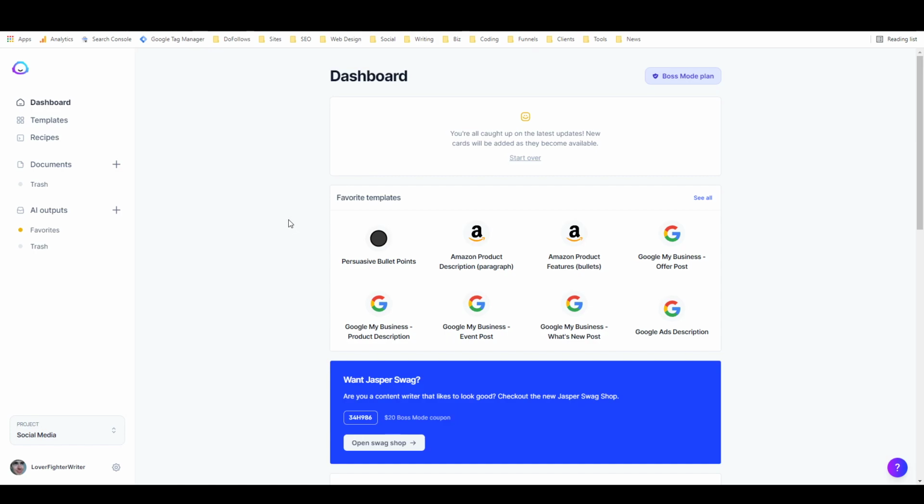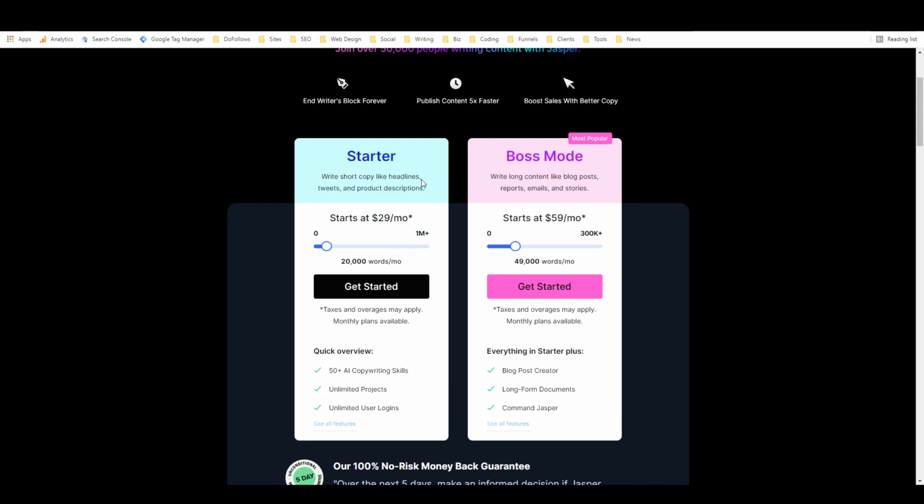I'm going to stop talking about how cool it is and just get right into why I like this product and how I use it. First of all, I'm here in the dashboard. You can see I'm on the Boss Mode plan. Actually, let's just go over the plans and pricing first, since I just told you I'm on the Boss Mode plan. And there's only two plans: the Starter plan and the Boss Mode plan.